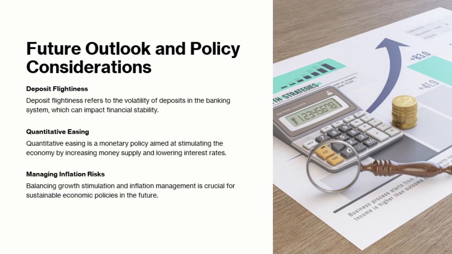Central banks have employed various quantitative easing strategies to manage economic downturns and maintain financial stability in turbulent periods. Future outlook and policy considerations. Deposit flightiness. Deposit flightiness refers to the volatility of deposits in the banking system, which can impact financial stability. Quantitative easing. Quantitative easing is a monetary policy aimed at stimulating the economy by increasing money supply and lowering interest rates. Managing inflation risks. Balancing growth stimulation and inflation management is crucial for sustainable economic policies in the future.